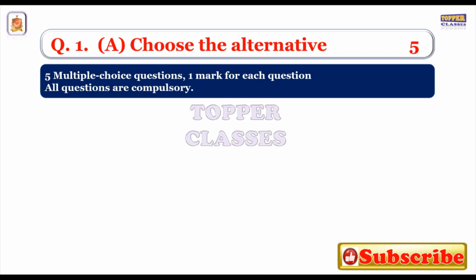Every question carries 1 mark. All questions are compulsory. There is only one correct option for each question and we have to solve all the 5 questions. The questions will be based on our textbook only.